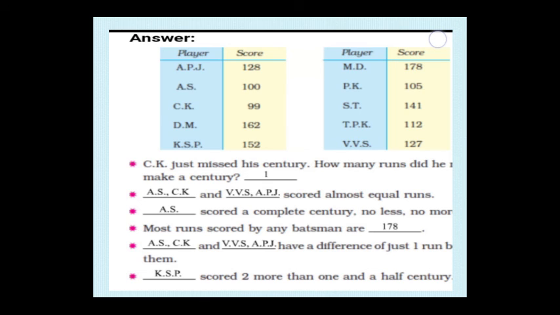Dash scored two more than 1.5 century. See here, 1 century means 100. Half century means in that 100 you have to make it half, that is 50. Half of 100 is 50, you call it a half century. So 1.5 century means 150. Here, two more than 1.5 century means 150 plus 2 runs you have to add. So who scored 152 runs here? That is KSP. Okay.